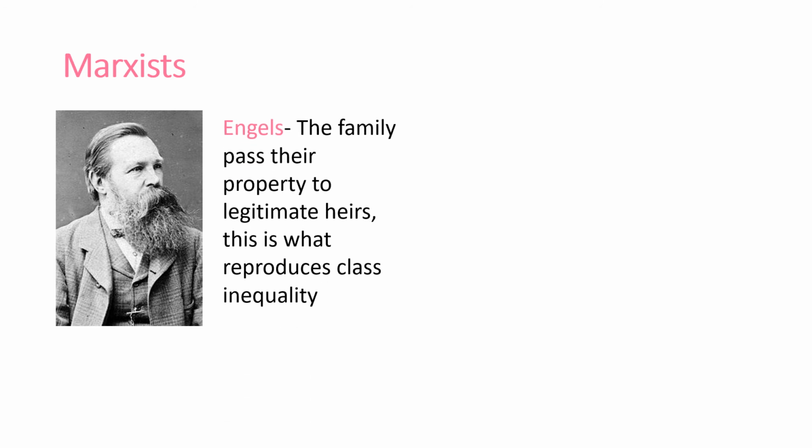So our key Marxist thinkers, we have Engels. Now Engels focused on property and passing down the property and wealth within a family. So the idea that the rich stay rich because they inherit wealth passed down, that prevents wealth being passed to the working classes and the proletariat.